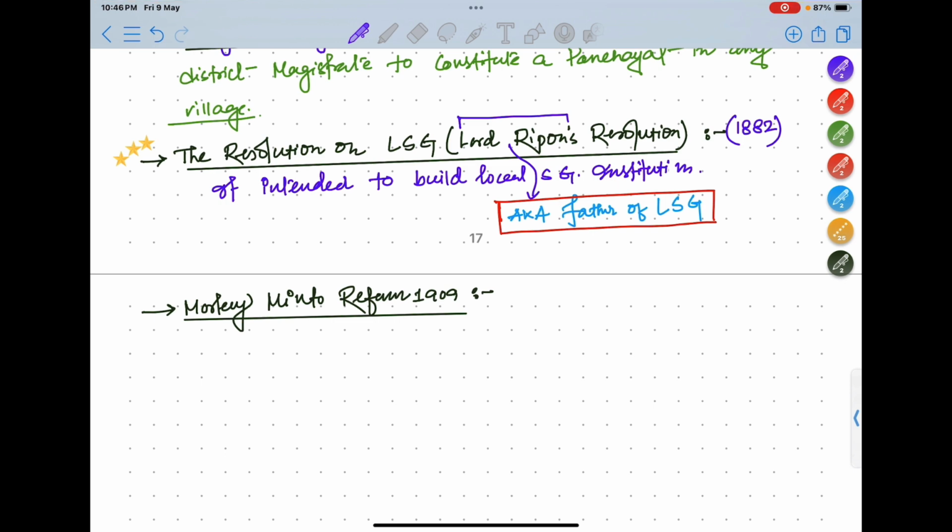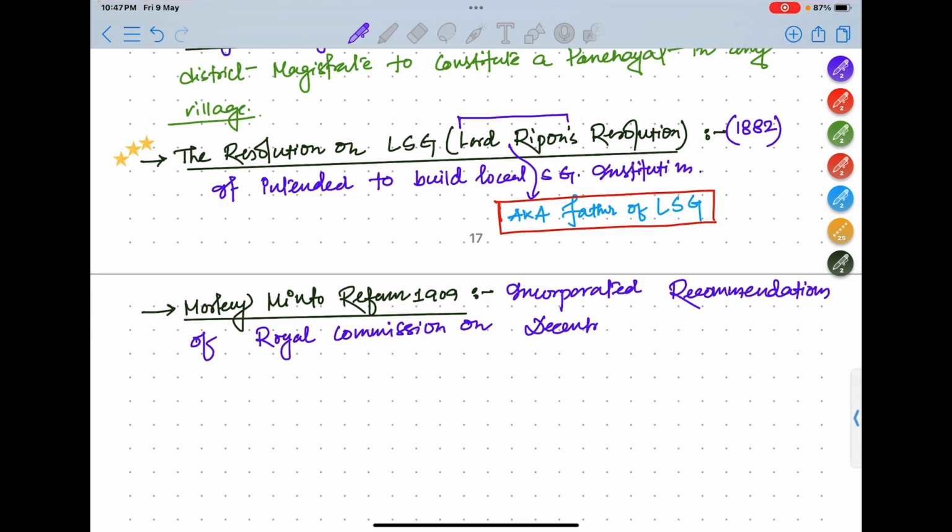In the Morley Minto reform 1909, it basically incorporated the recommendations given by the Royal Commission on Decentralization in 1907.